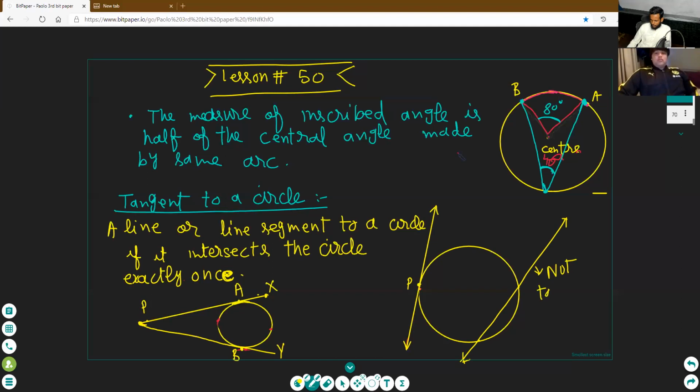Clear? Not clear? It is a tangent. Okay. This is the center of the circle. And PX intersects the circle at point A, and PY intersects the circle at point B. Clear?